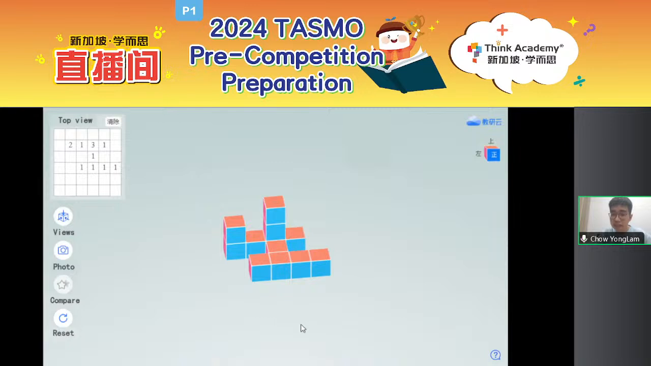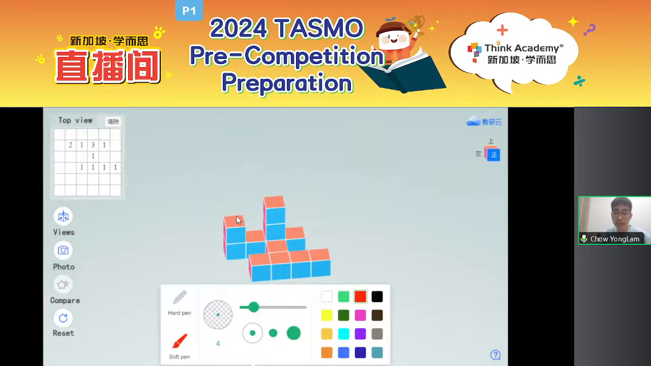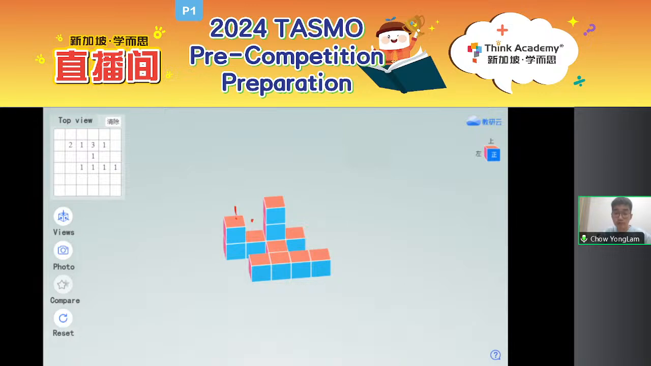How many faces can you see at the top? Okay, let's count together. How many faces are there at the top? The orange faces: 1, 2, 3, 4, 5, 6, 7, 8, and 9. We have 9 faces at the top. So take a guess. How many faces at the bottom will there be?